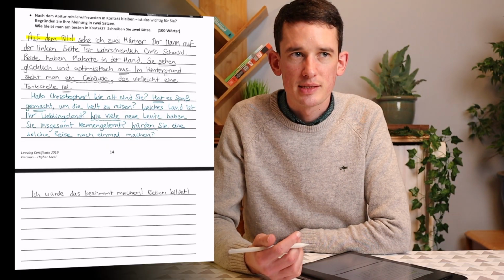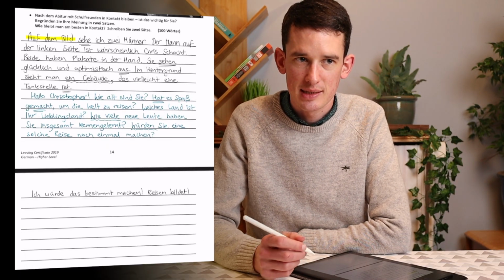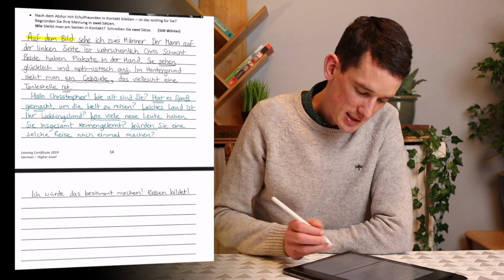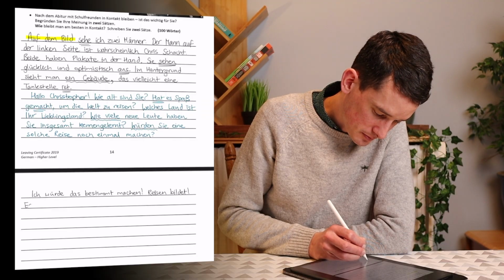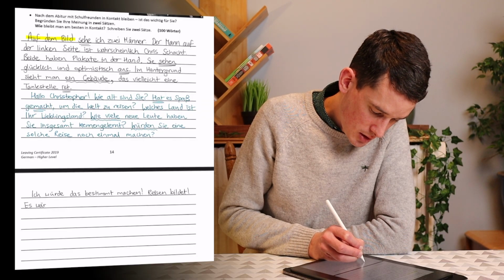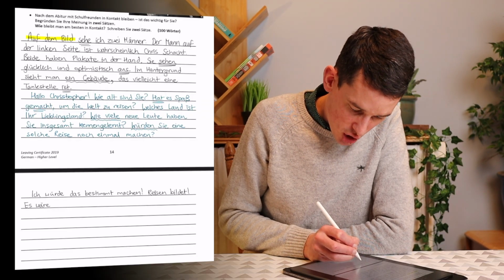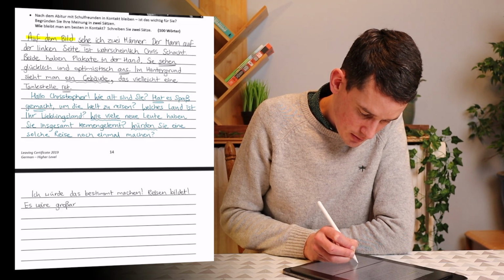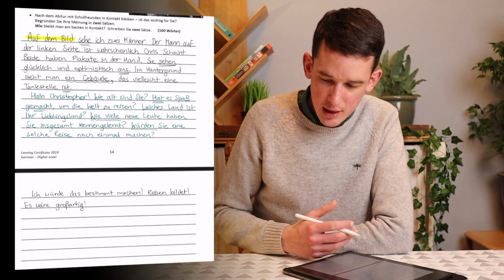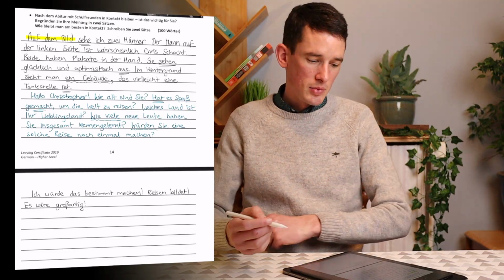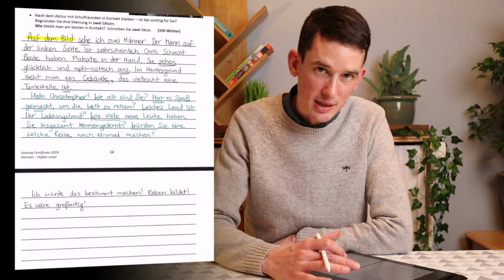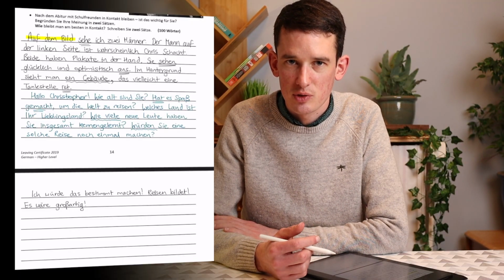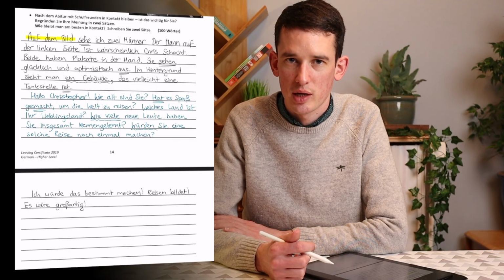Now a lovely little phrase that you may have learned in the conditional tense is it would be. You can say it would be great, and that is just simply es wäre. You can just say it would be great, toll, or you can say es wäre großartig. It would be great, it would be fantastic. Now, I'm answering this question in the conditional tense, which is the most natural tense to answer it in. You could have perhaps answered it in a different tense, but this is the best way to answer this question.